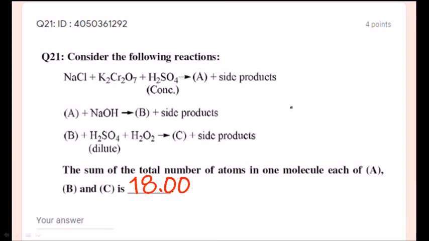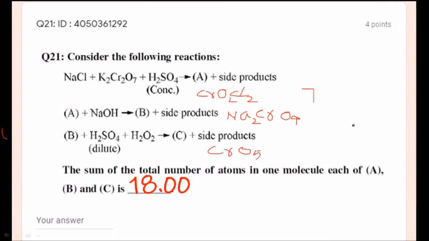The first compound we are going to get is CrO2Cl2, and B is Na2CrO4, and C is CrO5. They are asking the number of atoms.